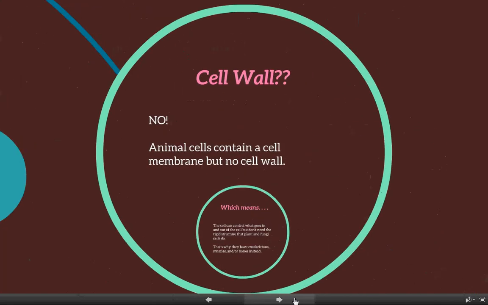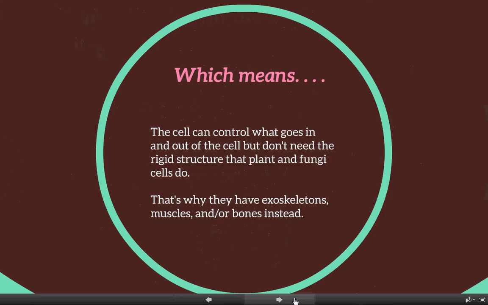Now, cell wall, no. Don't ever put a cell wall on an animal cell if you want to be thought of as a person who actually passed my class. But anyway, they don't have the cell wall. Animal cells do not need it. They evolved in a way differently than plants and fungi. Now, they do have a cell membrane. The cell membrane can control the molecules going in and out of the cell, but they don't have that rigid structure in the same manner that plants and fungi do.